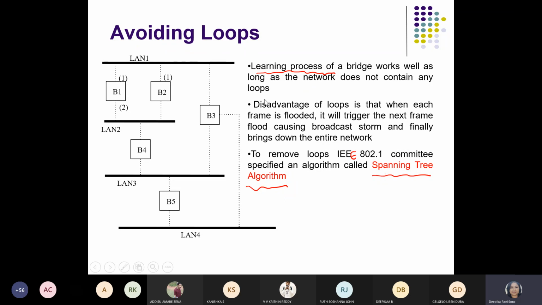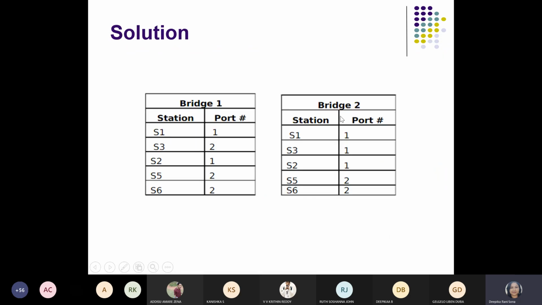Then why do we go for this spanning tree? One more thing is flooding. Unless it gets the frames or packet to the specified destination, it will flood the packets or frames. So this thing also we have to avoid to save the resources as well as the time. Then come to the point, spanning tree.